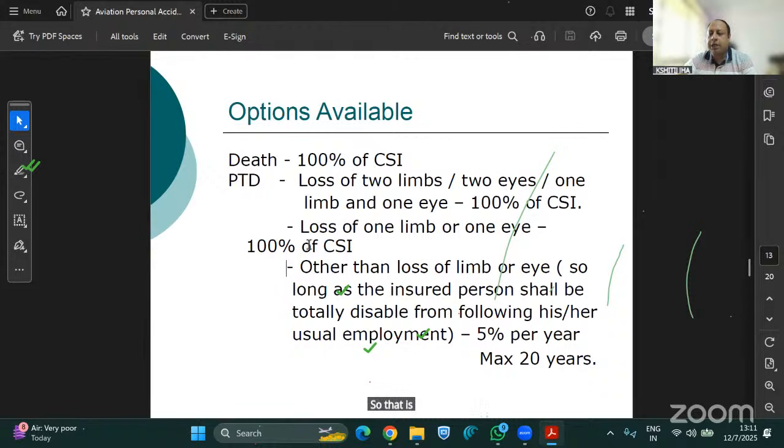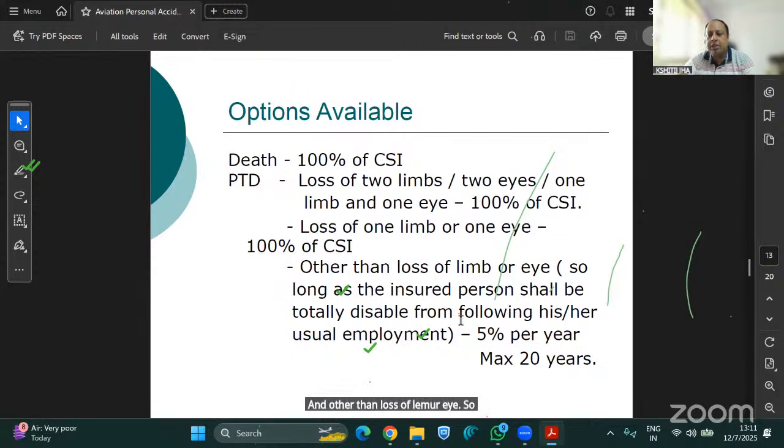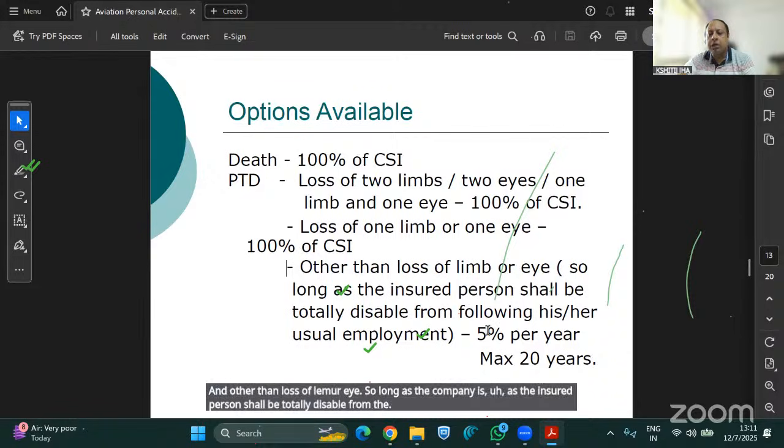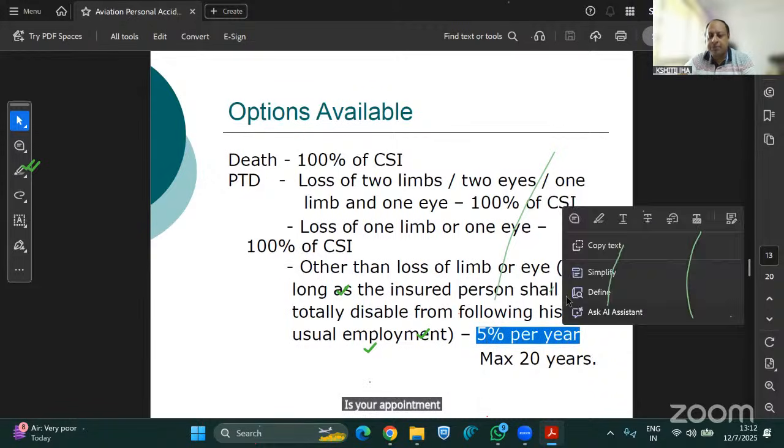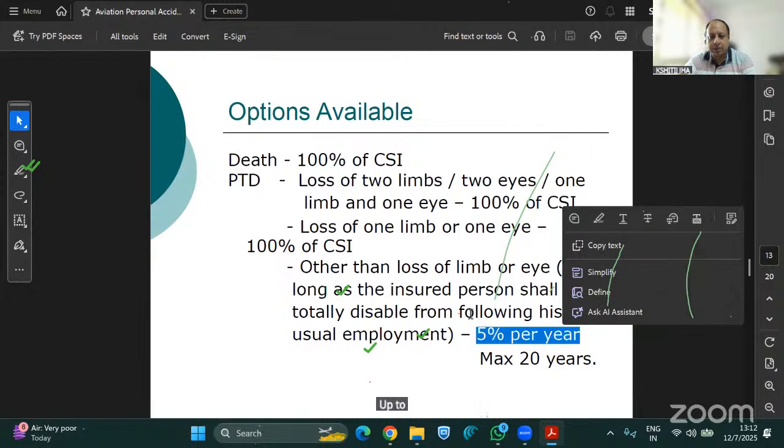So that is why we are settling them 100% of the capital sum insured. And other than loss of limb or eye, so long as the insured person shall be totally disabled from the usual appointment. So 5% per means it's like TTD cover for 5% up to 100 weeks. So it is like that.